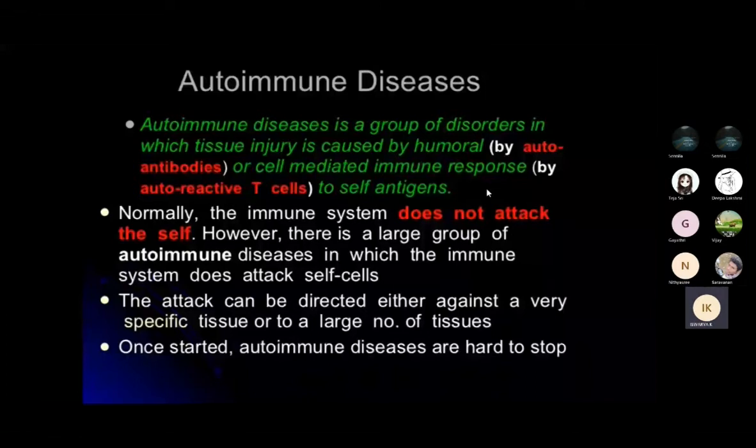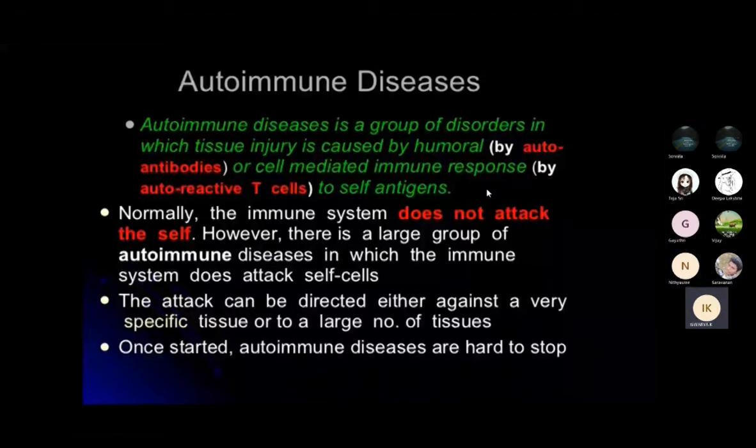So that is called autoimmune disease. Okay, and it is a condition in which structural or functional damage is produced by the actions of immunological components, cells or antibodies, against a normal component of the body.